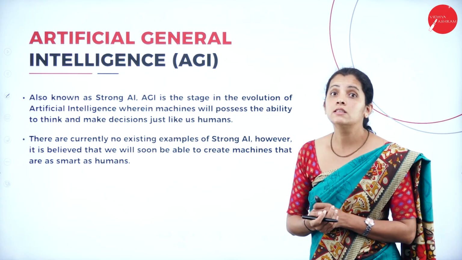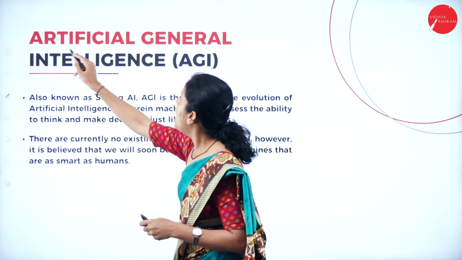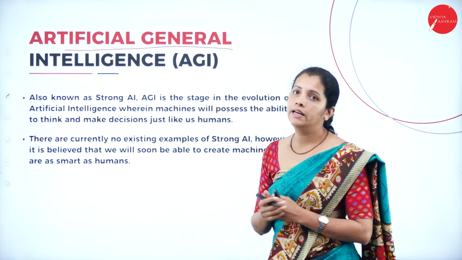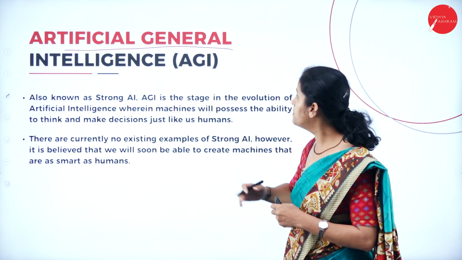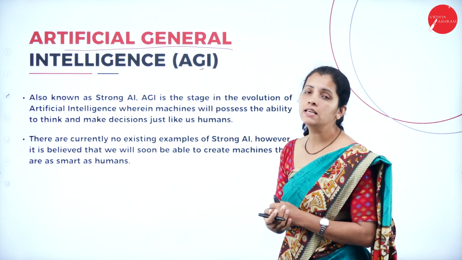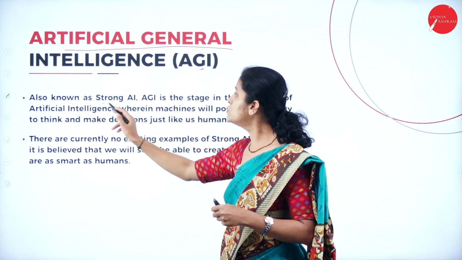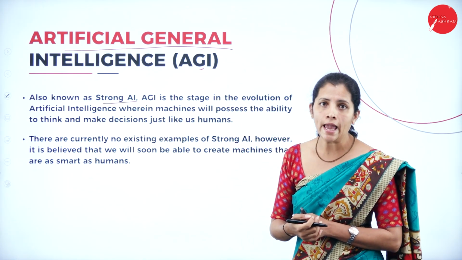Moving further, the second type of artificial intelligence is artificial general intelligence. It is nothing but AGI. So here, what is this G? G is nothing but general. It is also called strong AI.